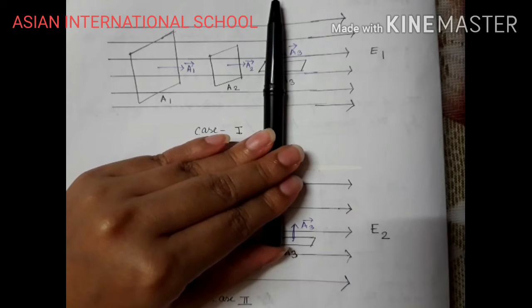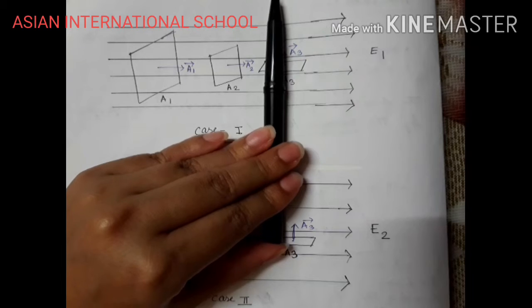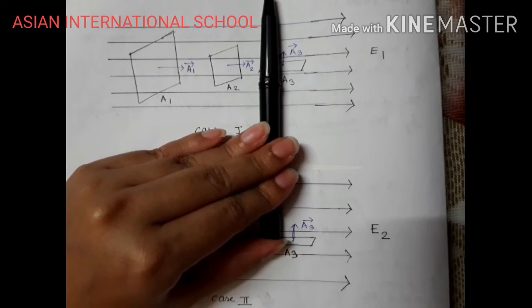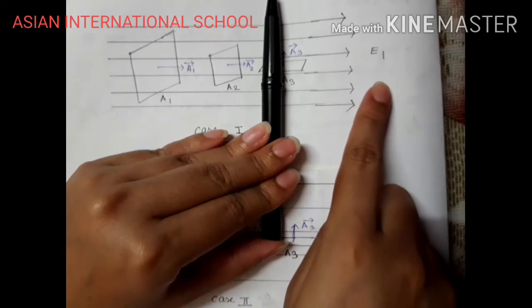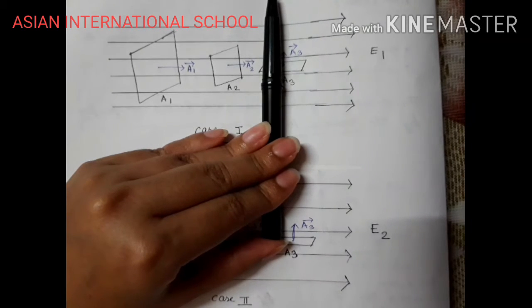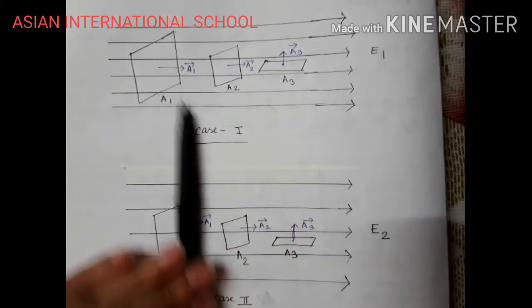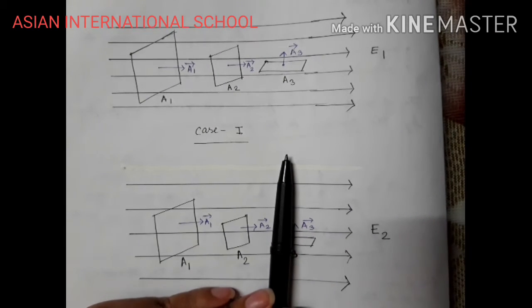So the area vector and electric field are making an angle of 90 degrees. It is being kept in such a way that it is making an angle of 90 degrees, and in that case, the flux passing through this area is 0. So I can say that if the electric field and area vector make an angle of 90 degrees with each other, the flux will be 0. For both the cases, you see the flux is 0.